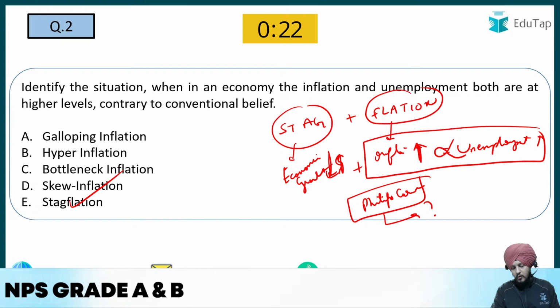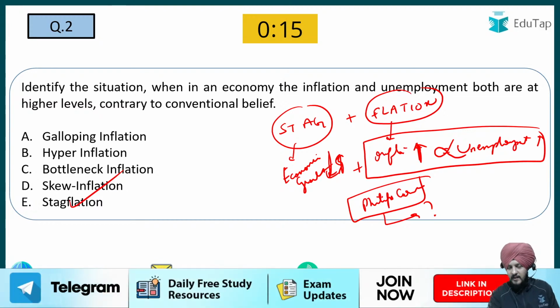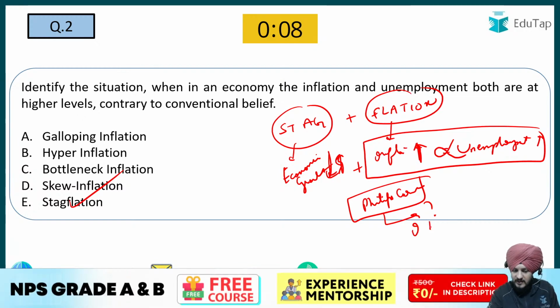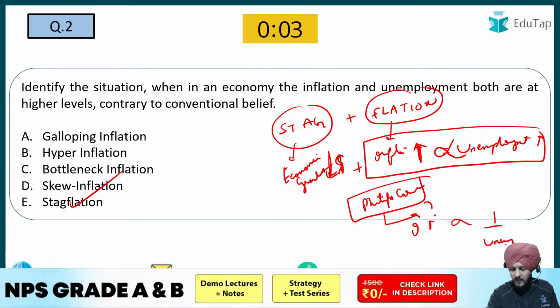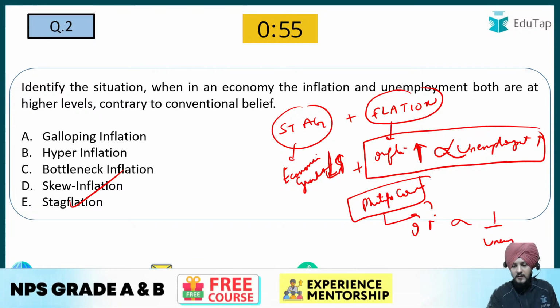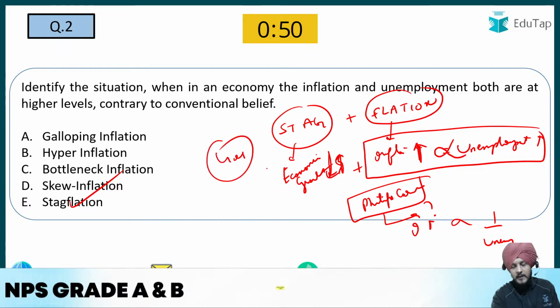Okay, somebody has given the answer: inverse relationship. Yes, this is exactly what the Phillips curve says. The Phillips curve says that there is an inverse relationship between inflation and unemployment. So when the inflation increases, the unemployment decreases. Fine. Don't you think that the analogy presented with the help of stagflation is very much opposite to the Phillips curve? What is given by the Phillips curve? The answer is yes.